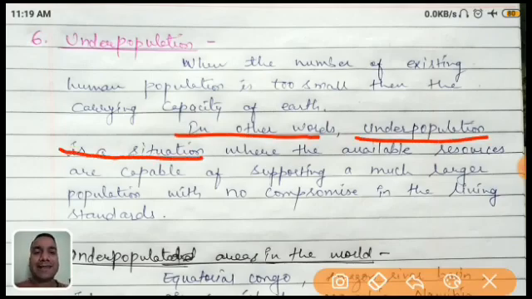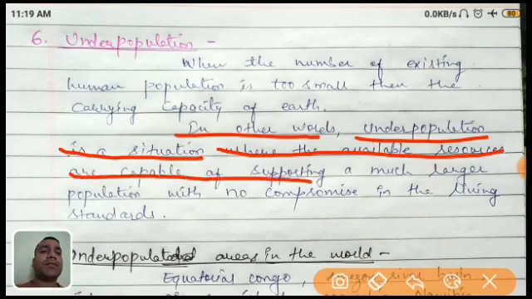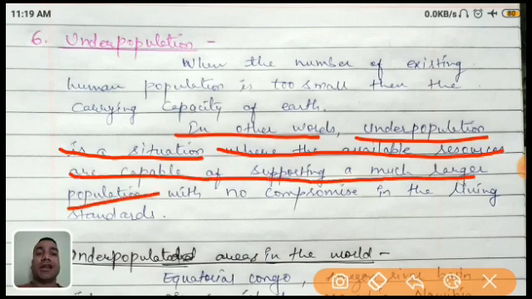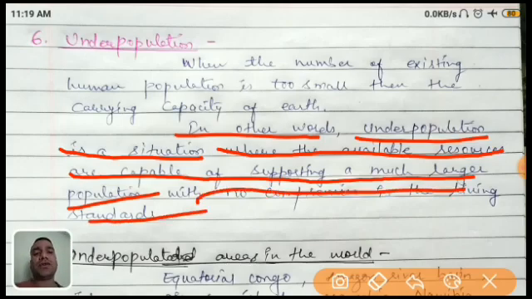In other words, underpopulation is a kind of situation where the available resources are capable of supporting a much larger population. The resources are too much. More people can sustain their life very easily, with no compromise in the standard of living. I hope it is clear. Because the area is vast, definitely the resources are too much, but compared to it the population is very less to consume the resources. That's why it is called underpopulation.